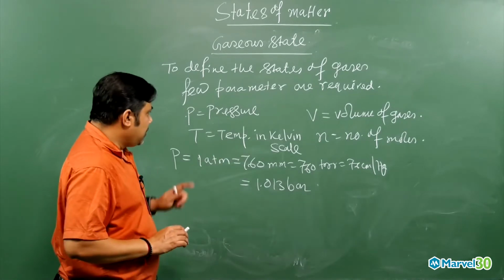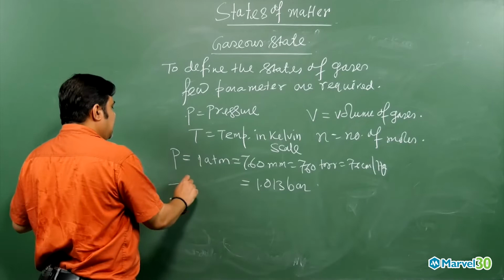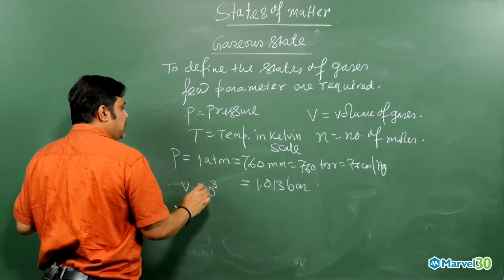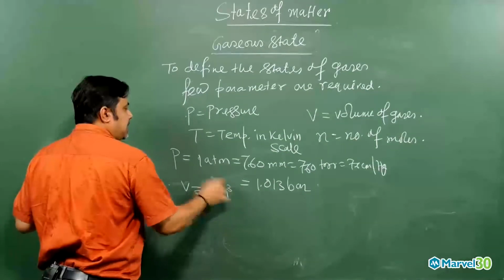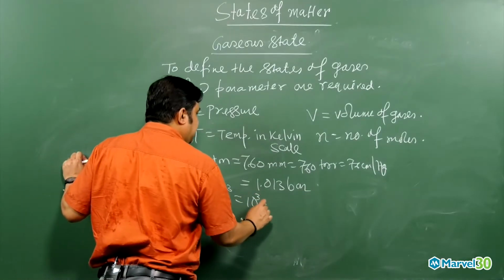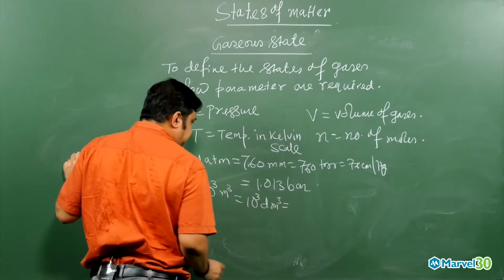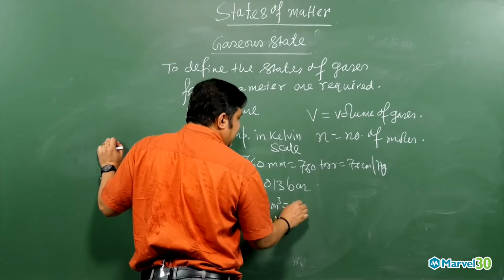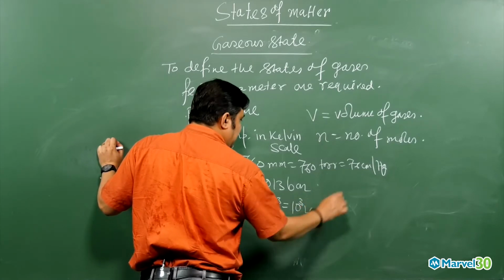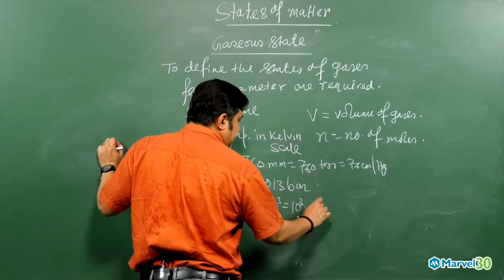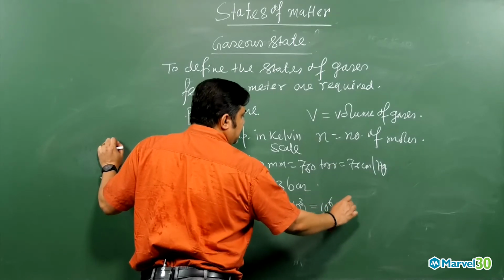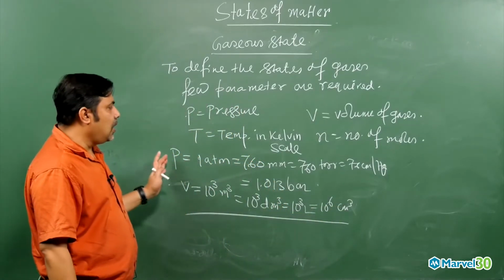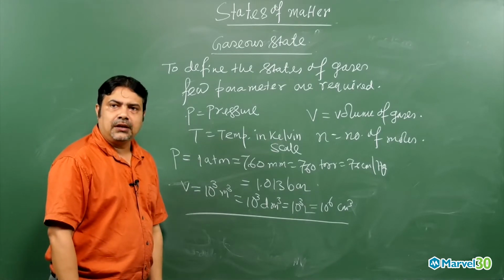Like the volume, in what units will it be? Volume can be in liters or in meter cube. Suppose they give 10 to the power minus 3 meter cube, that is 1 decimeter cube, and 1 decimeter cube means 1 liter. This is also 10 to the power 3 milliliter, and then 10 to the power 3 centimeter cube. So these are the conversions you need to know very well in terms of volume also.